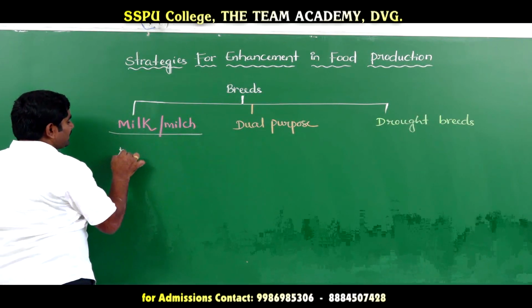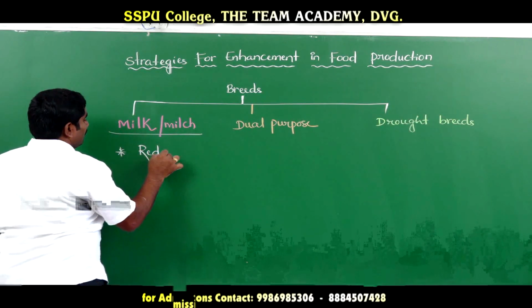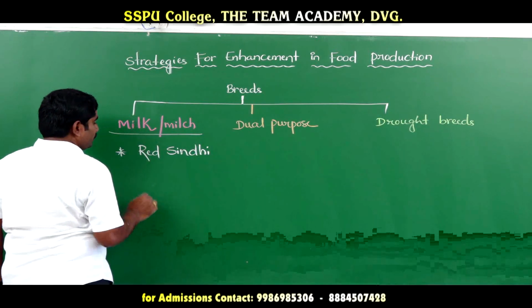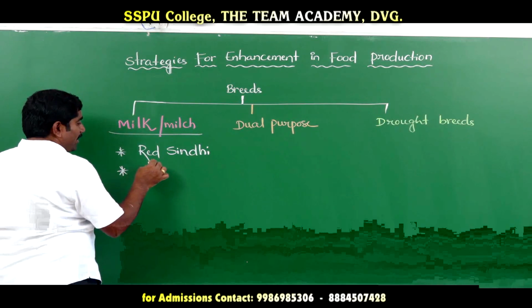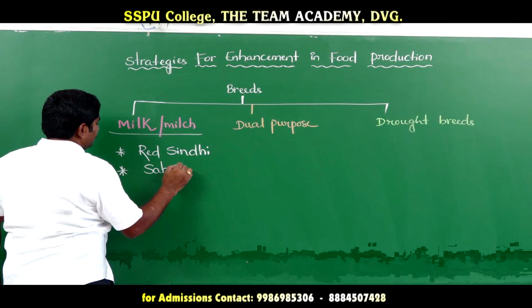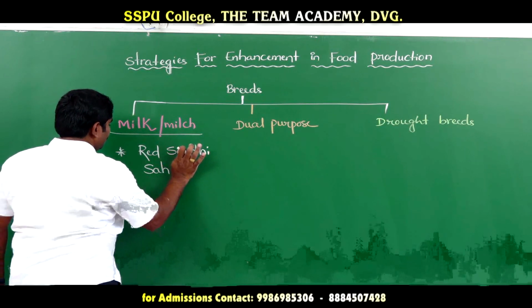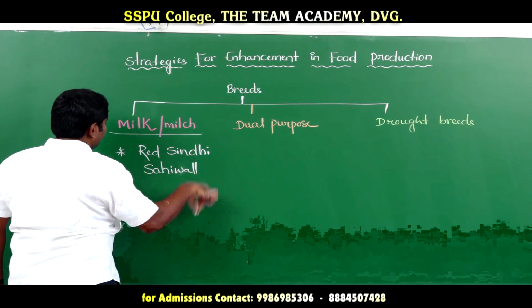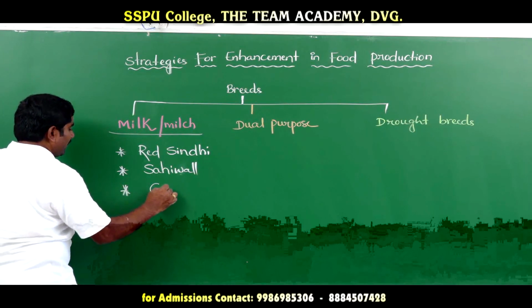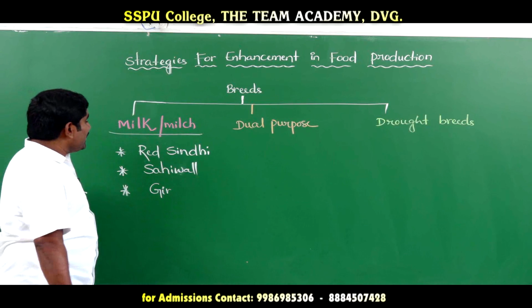First one is Red Sindhi, a breed from Pakistan. Another breed is Sahiwal, which is also from Pakistan, and the third one is Gir.